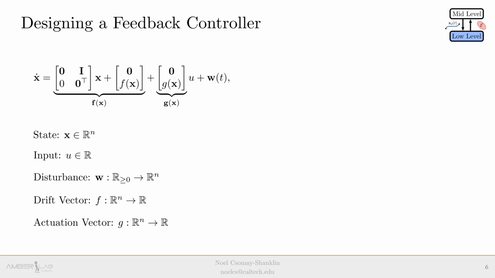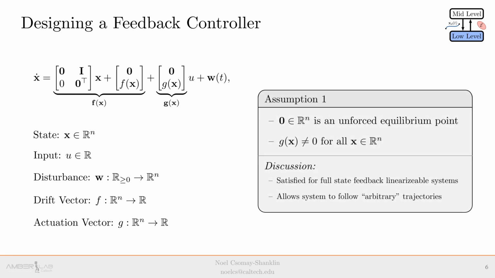We start by considering the class of systems of the following control affine form with disturbances. We make the assumption that 0 is an unforced equilibrium point and that the actuation vector is non-zero for all x. Note that the system is single input, single output, and in block integrator form.